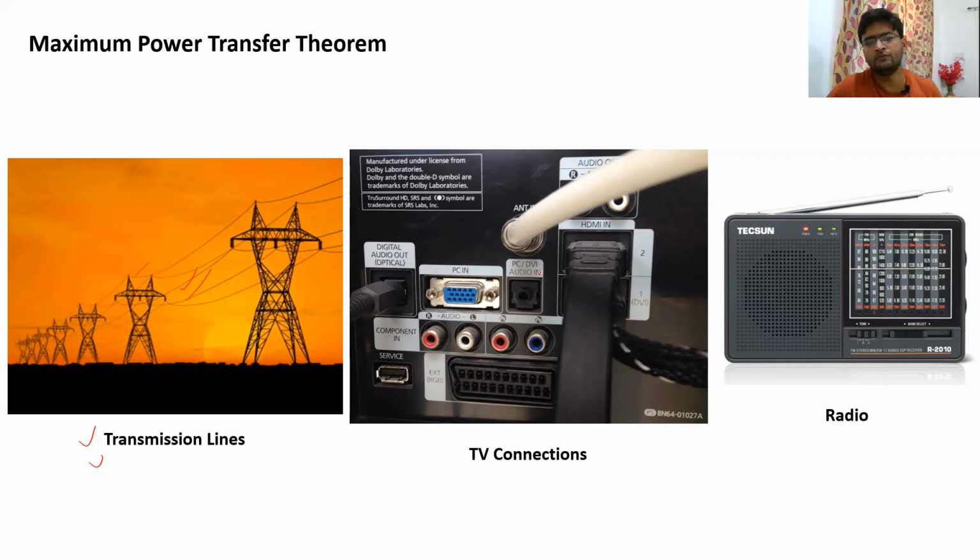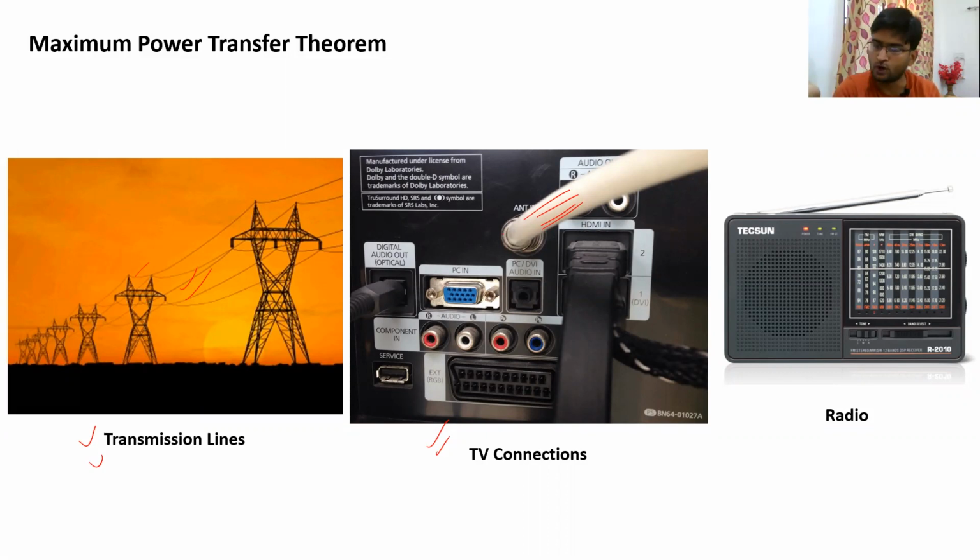Then we all have TVs in our home. So if you see on the back side of your TV, you will see there are a lot of ports. So for example, if you have a dish connection and there is a dish cable going into your TV, so the signal that is coming from either your satellite dish or from your cable operator, if you want your signal to go completely and with maximum efficiency into your TV so that your picture quality is best, you would like the maximum power in this cable to go into the TV.